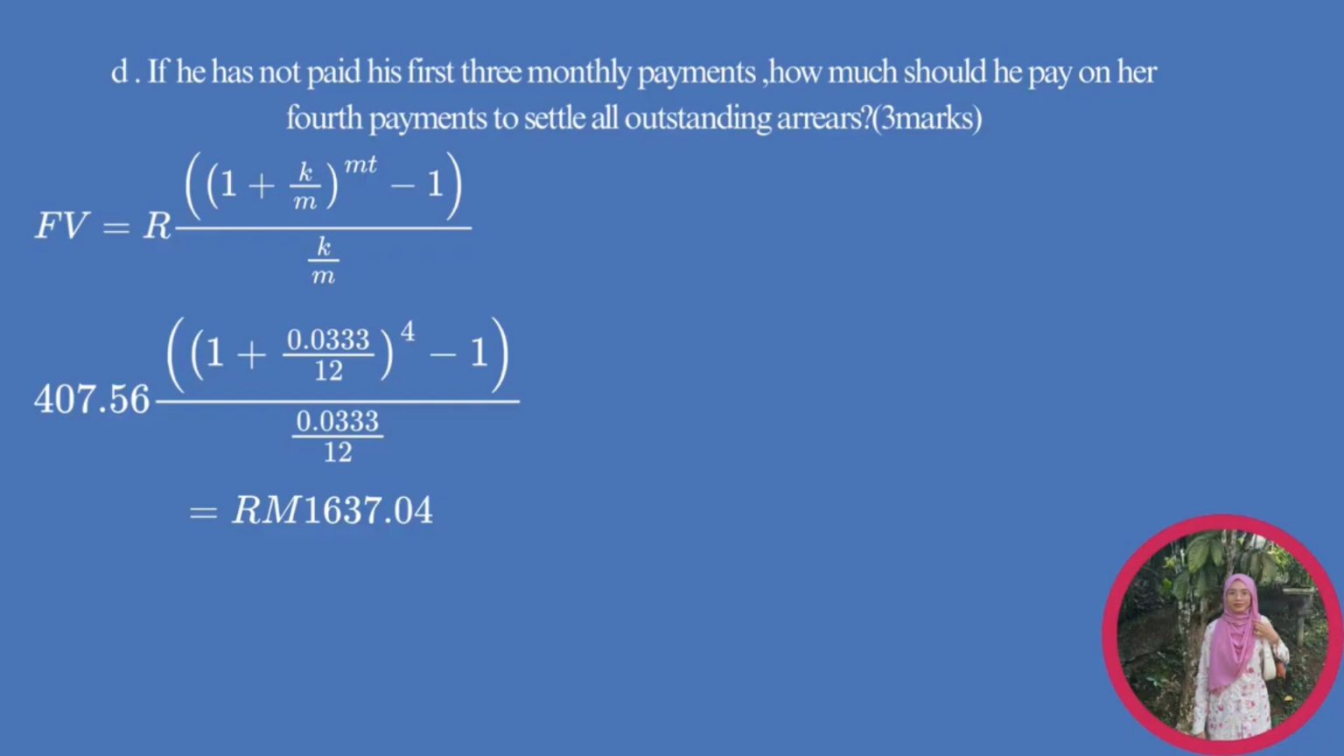So the monthly payment is 507 ringgit 56 cents, times bracket 1 plus 0.0333 per 12 bracket power 4 minus 1 bracket, per 0.0333 per 12. So the answer is RM 2,037 ringgit 4 cents.